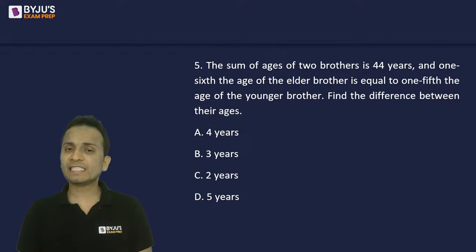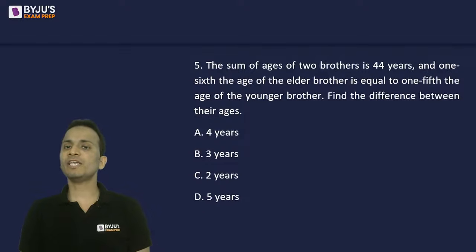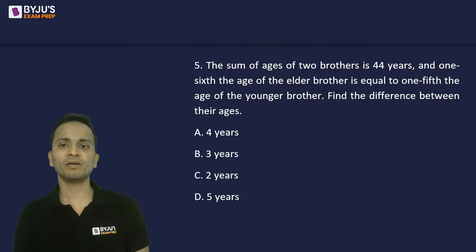Question number 5 is a very simple question. I want all of you to answer this one in less than a minute. Come on. The sum of the ages of two brothers is 44 years, and 1/6 the age of elder brother is equal to 1/5 the age of younger brother.